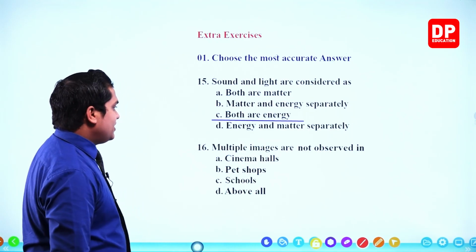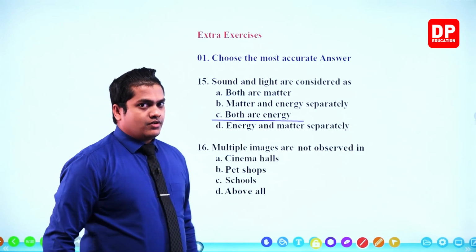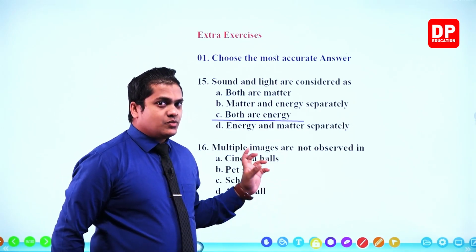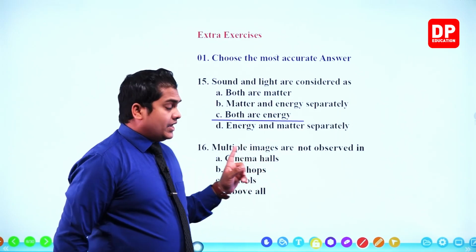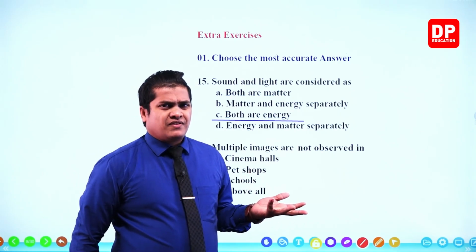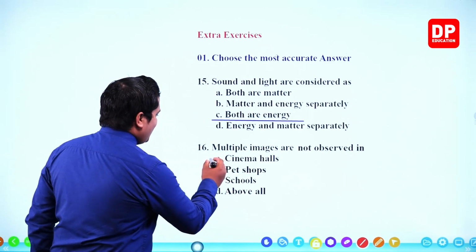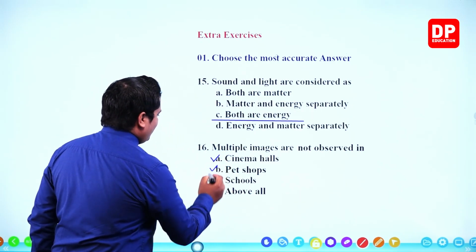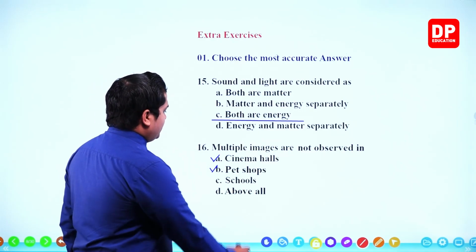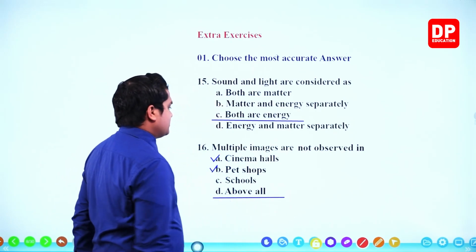Next one, multiple images are not observed in. Over there, you can observe the same answers which were given earlier. In the cinema hall, we won't be able to observe multiple images. There's no purpose of having multiple images in a cinema hall. So cinema hall is correct. In pet shops, once again correct, right? We won't be able to observe multiple images within a pet shop. Then schools, once again the same. So all of these are correct answers.